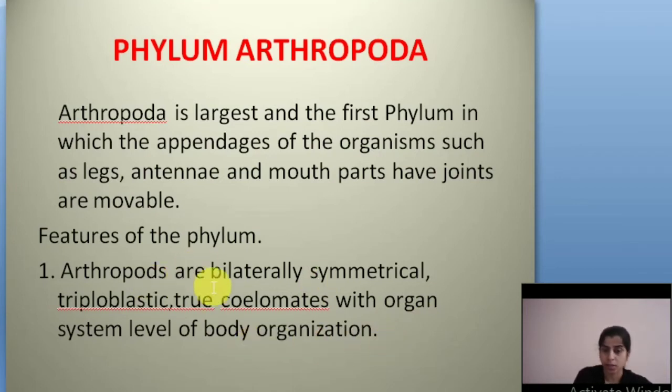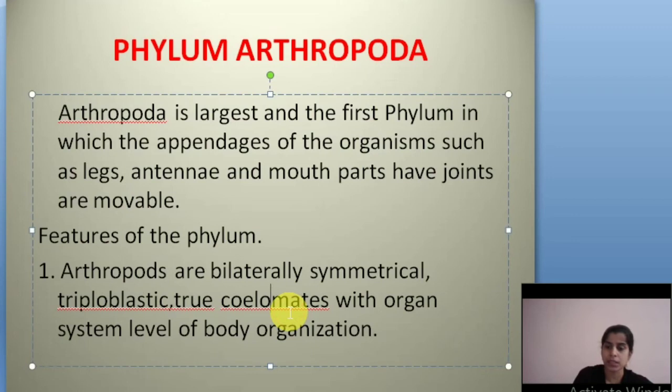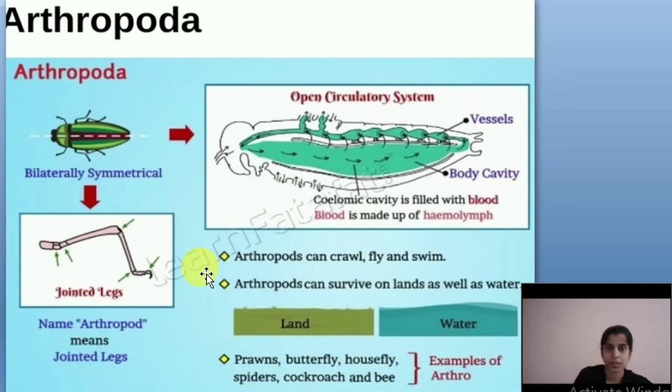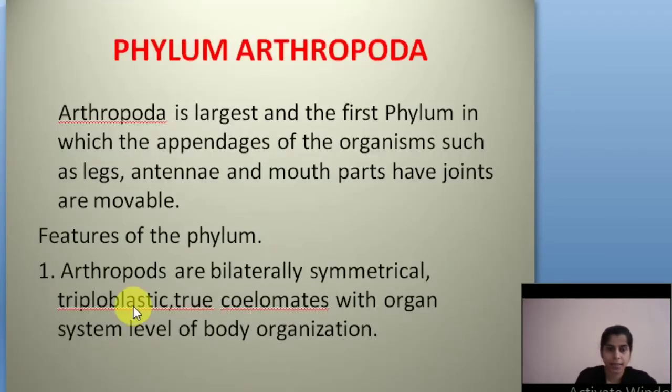What? Arthropoda are bilaterally symmetrical. What is meant by bilaterally symmetrical? Bilaterally symmetrical means the body of these arthropod animals, from left to right, you will get equal design and equal halves of the body part, similar equal halves, which means what? Bilaterally symmetrical.